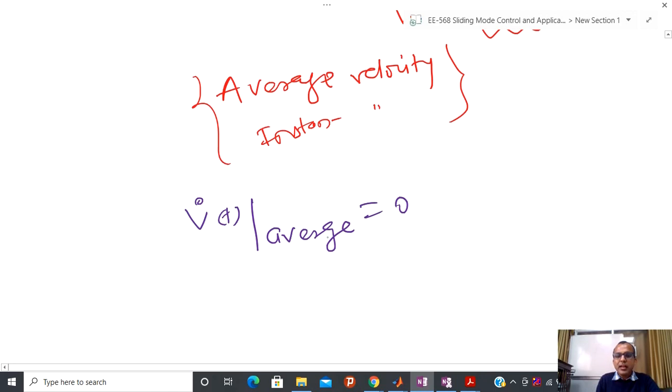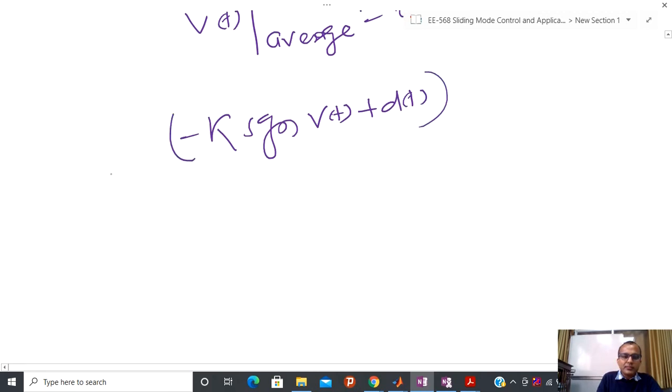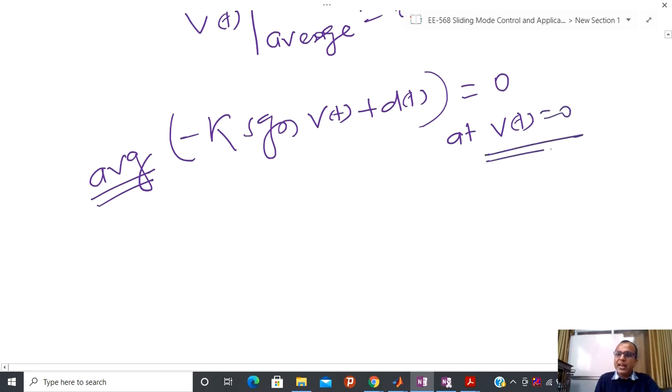Now since the average value of this is equal to 0, it means that I can also tell that k signum Vt plus, with negative sign, dt and its average, I am denoting average like this, equal to 0 at Vt equal to 0, because we are not moving. So whenever we are exactly at Vt equal to 0, then the average is 0, because the instantaneous is non-zero.